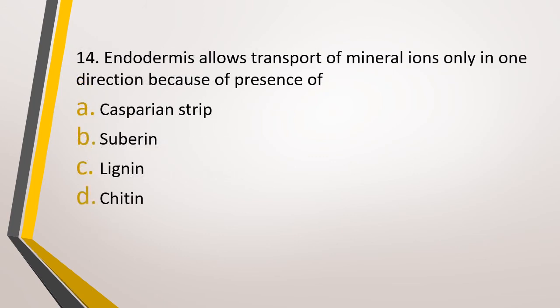Question number 14. Endodermis allows transport of mineral ions only in one direction because of presence of option A, Casparian strip, option B, suberin, option C, lignin, option D, chitin. The correct answer is option B, suberin. Endodermis contains suberin, because of which the active transport of ions can occur only in one direction.